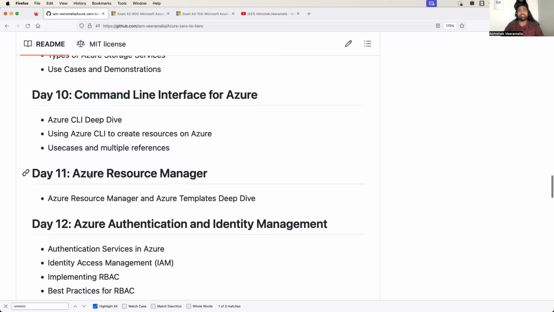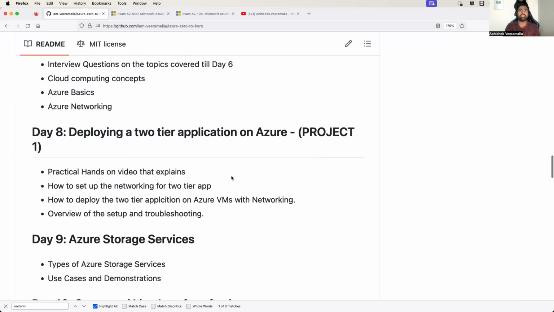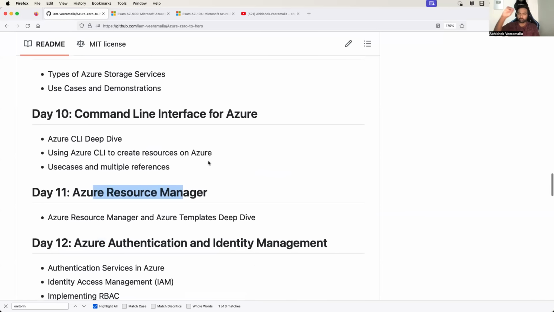Day 11 will be similar to the scripting, but here in day 11, we will use Azure templates to create resources on the Azure platform. So we will learn different ways in this particular playlist. Like I've explained, till day 9, we will do everything through the user interface where we will use the Azure console. We'll go to the browser, we'll click some buttons and we will get the resources. But in day 10, we will do it through scripting. Day 11, we will do it through templates. So we'll cover different ways. Don't worry, I have Terraform also.